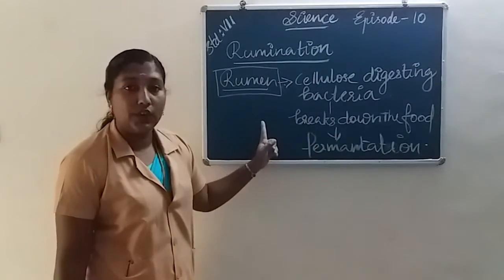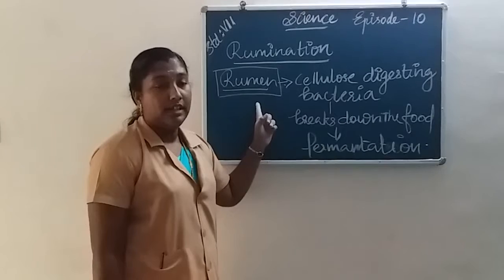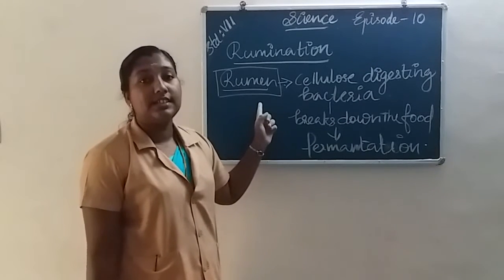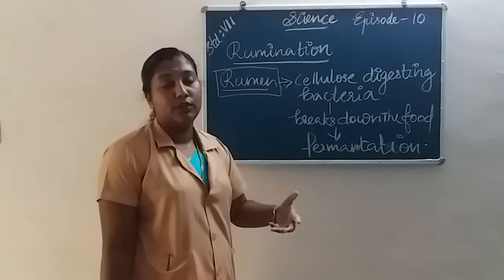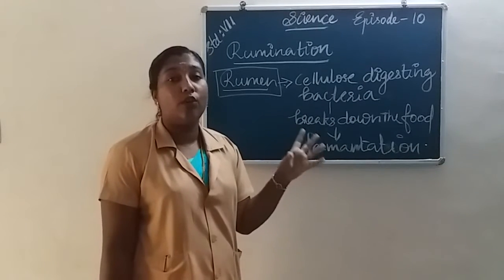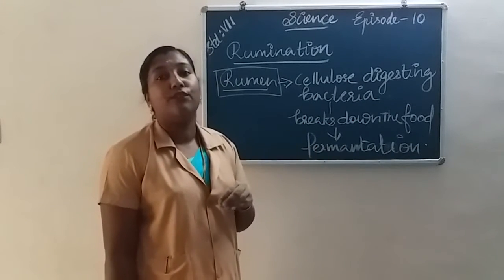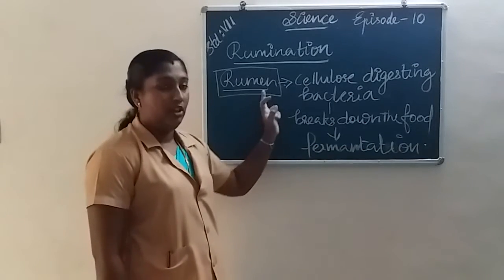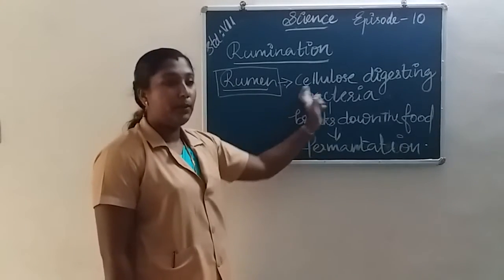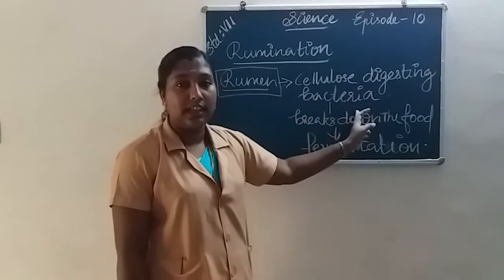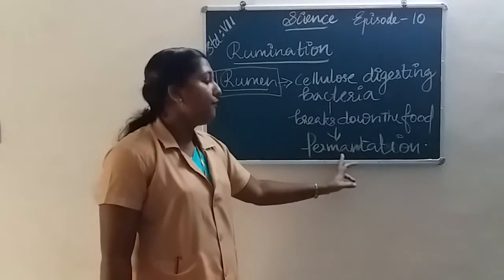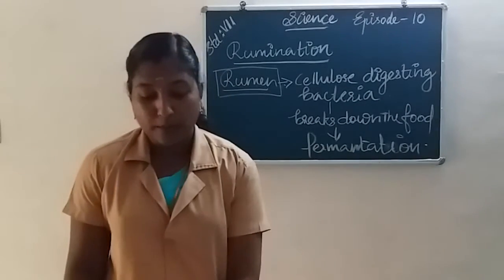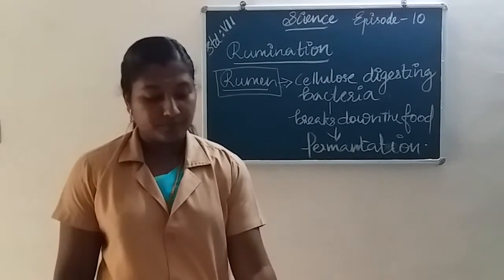All of you understood? What is rumen? The grass-eating animals quickly swallow grass and store it, and the food is broken down by fermentation.